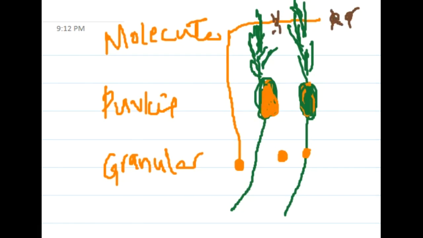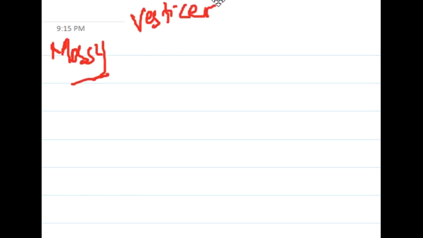Now what about the tracts? The major afferent tracts are the mossy fibers, which carry the vestibulocerebellar tract, spinocerebellar tract, and corticopontocerebellar tract.